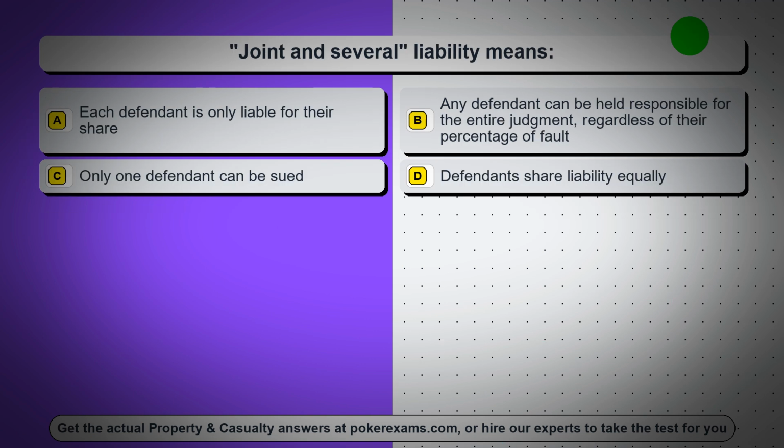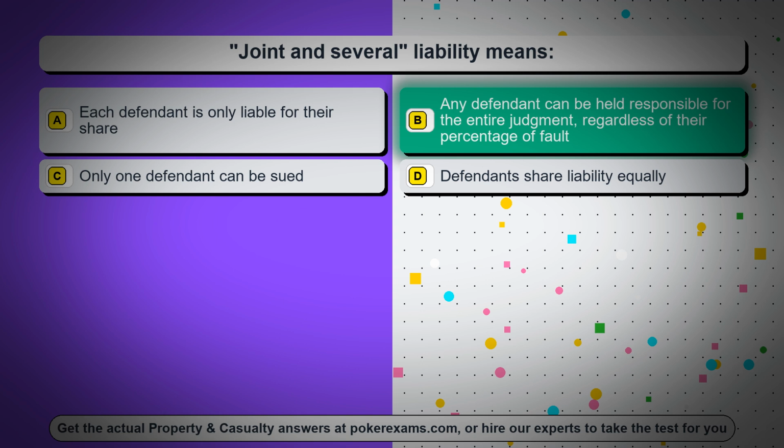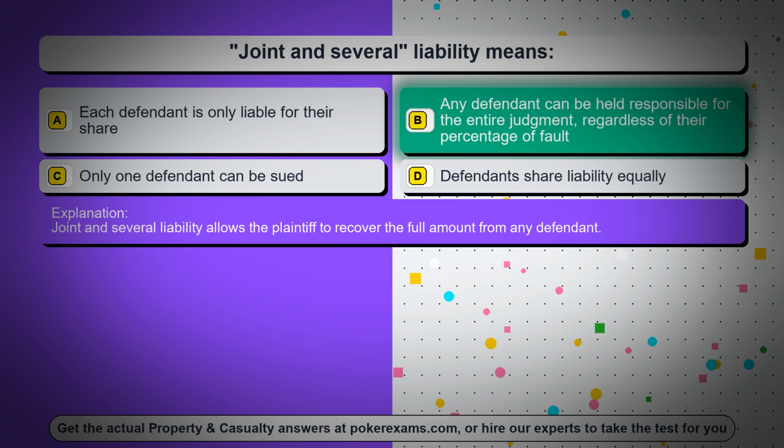Question 27. Joint and several liability means: Option A, each defendant is only liable for their share. Option B, any defendant can be held responsible for the entire judgment, regardless of their percentage of fault. Option C, only one defendant can be sued. Option D, defendants share liability equally. The correct answer is option B, any defendant can be held responsible for the entire judgment, regardless of their percentage of fault. Joint and several liability allows the plaintiff to recover the full amount from any defendant.